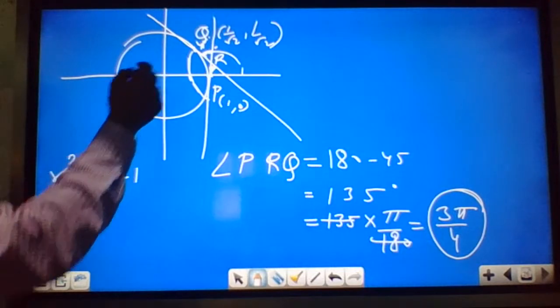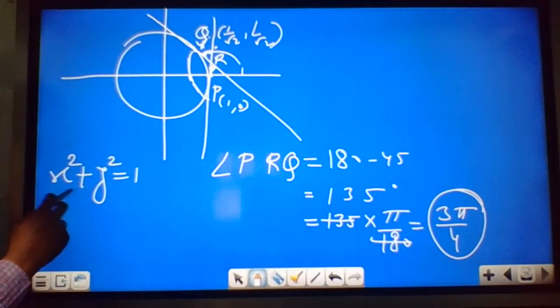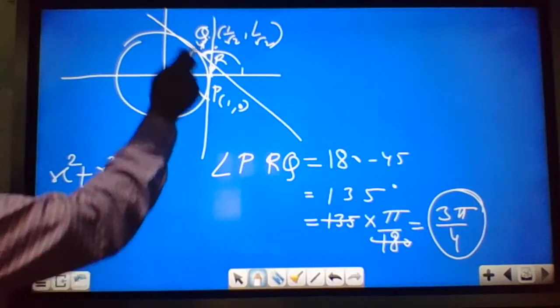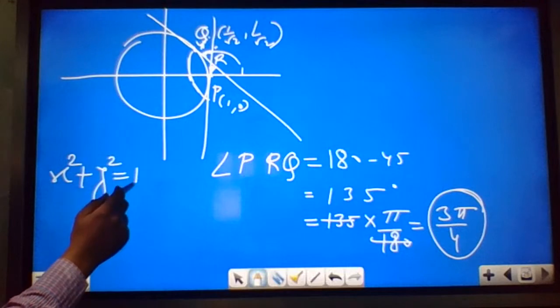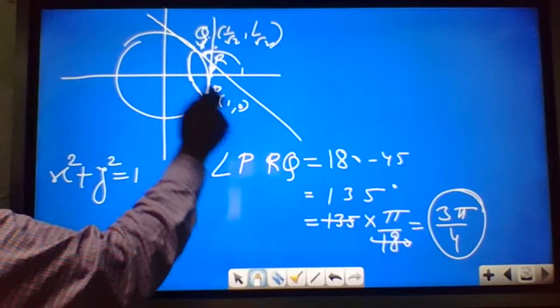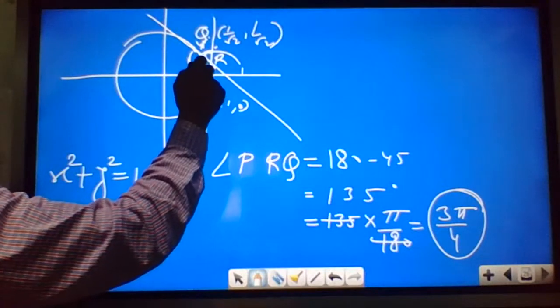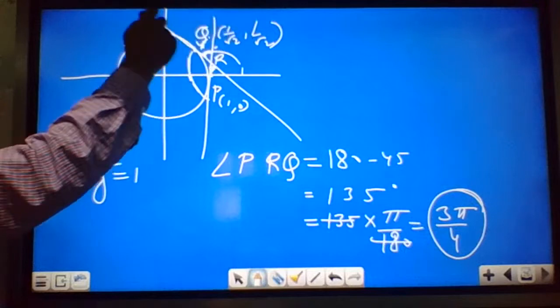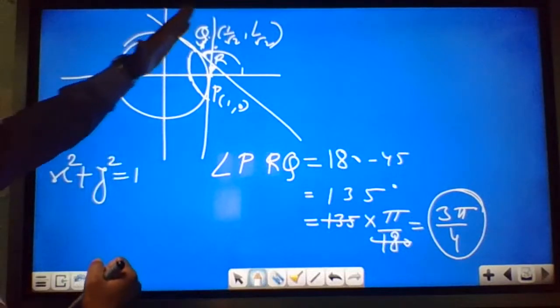So we'll draw a circle with its center at the origin, because no other point is given. So the center is at the origin and the radius is 1. And the 2 points are given, P and Q. P is (1, 0). We know that (1, 0) will lie on the x-axis. We will draw a tangent at P and Q. Q is given as (1/√2, 1/√2), so this will be on the line y equal to x.